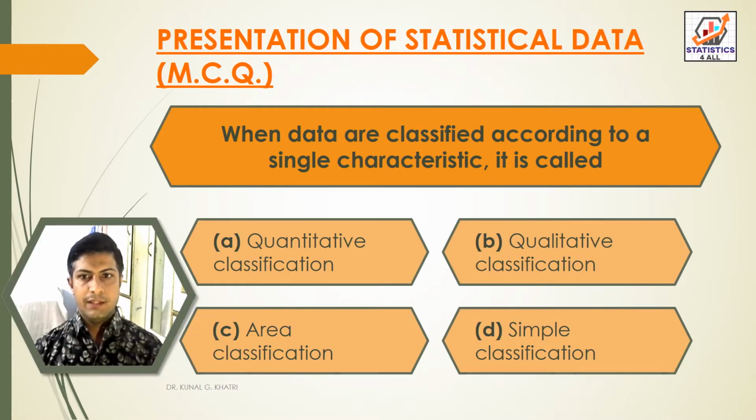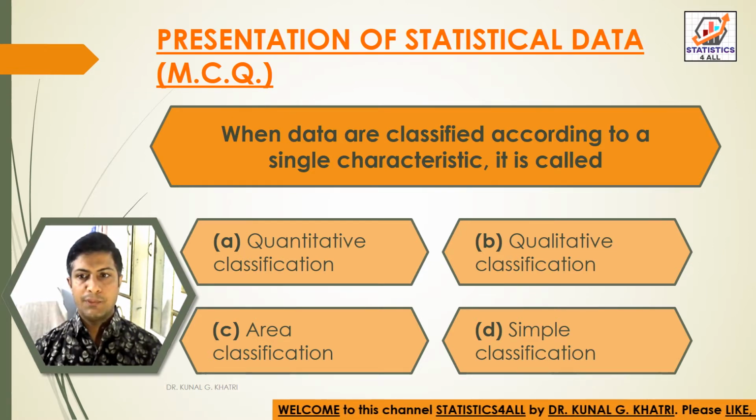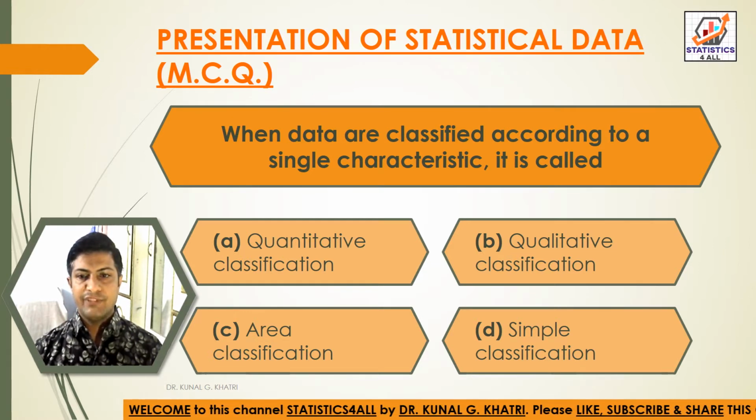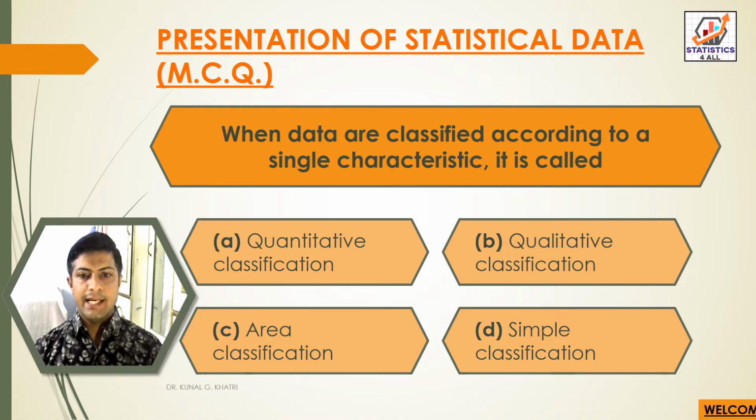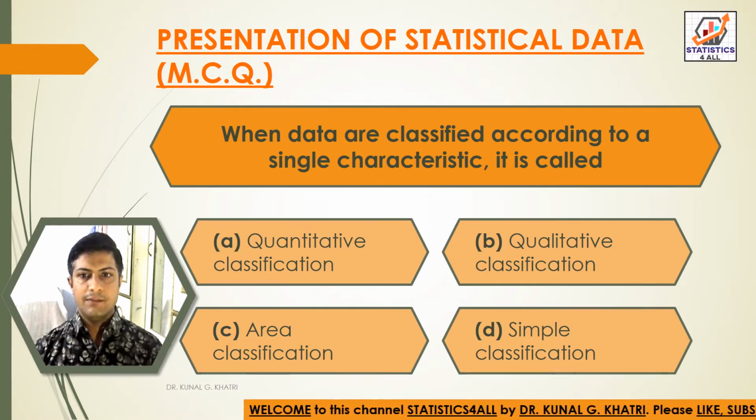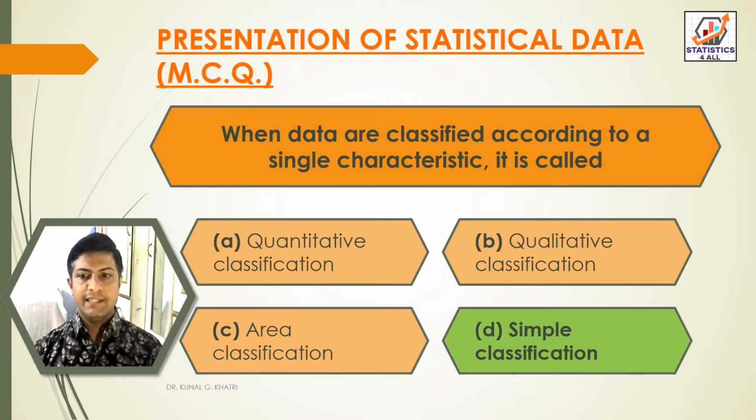First question. When data are classified according to a single characteristic, it is called option A, quantitative classification. Option B, qualitative classification. Option C, area classification. And option D, simple classification. So here we have answer option D, simple classification. When data are classified according to a single characteristic, it is called simple classification.